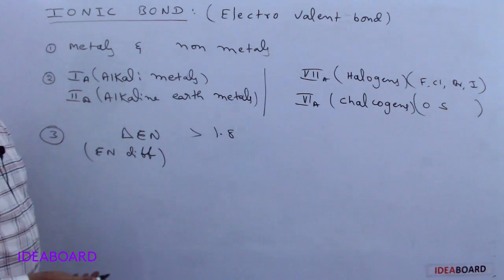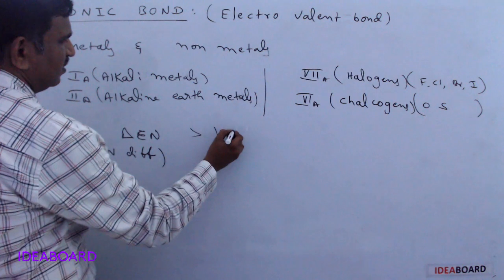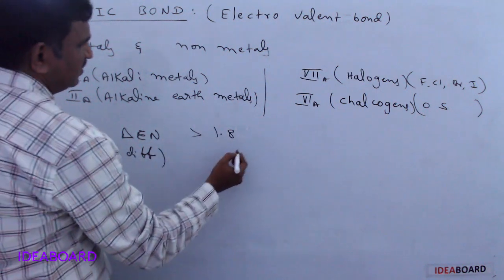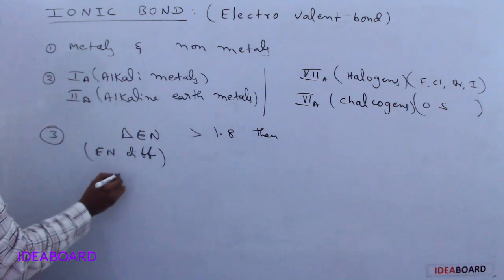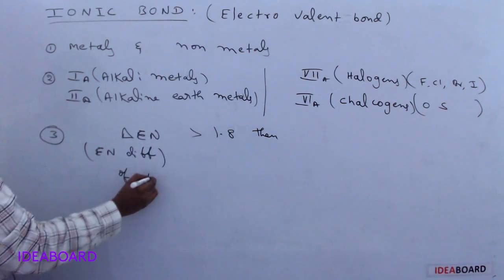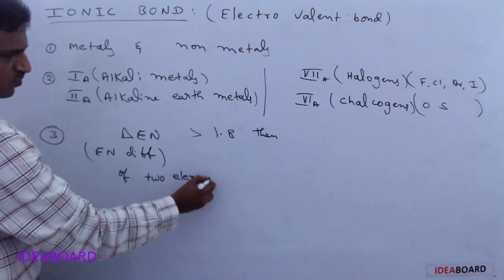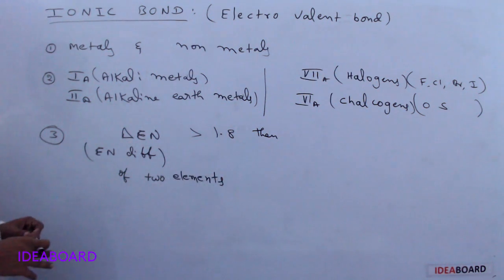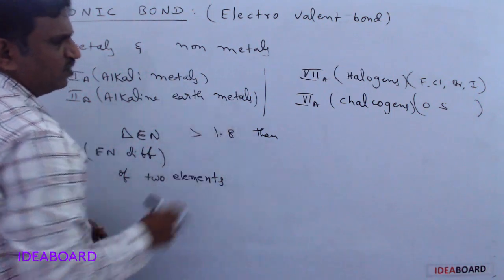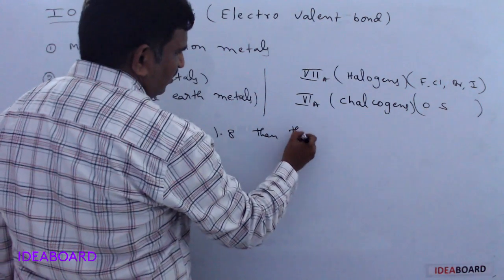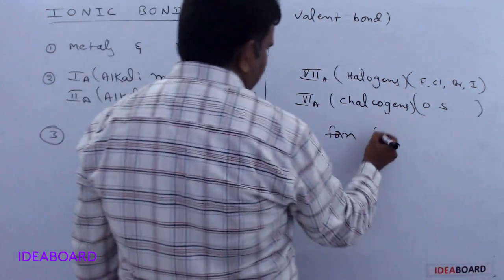In some books they give 1.7, some books give 1.9, so I am taking 1.8. If the electronegativity difference of the atoms of two elements is greater than 1.8, then they form an ionic bond.